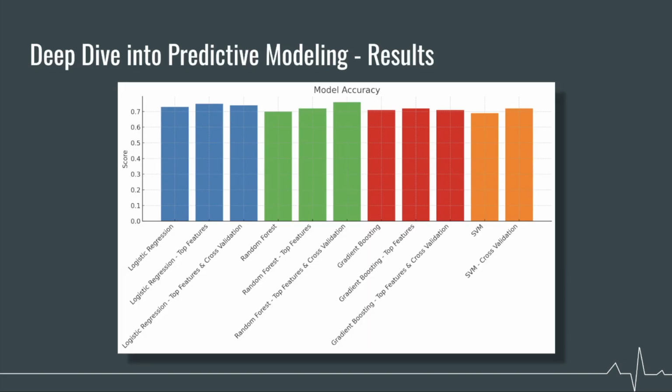Here is a comprehensive graph of all the models compared to each other. The accuracy didn't seem to fluctuate much between or within model types. I thought it was interesting that the cross-validated models were not performing better than the baseline models. This may be due to overfitting though. Again, another comprehensive graph of all my models, this time comparing ROC scores. We can see that there's not much fluctuation here either, with logistic regression achieving the best ROC score.